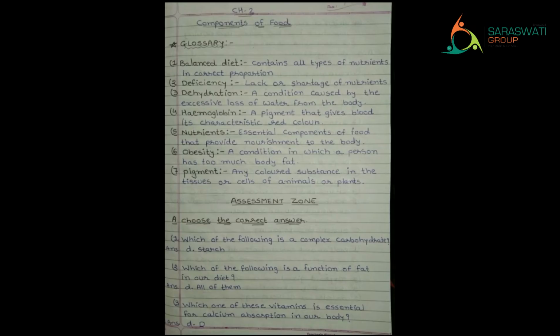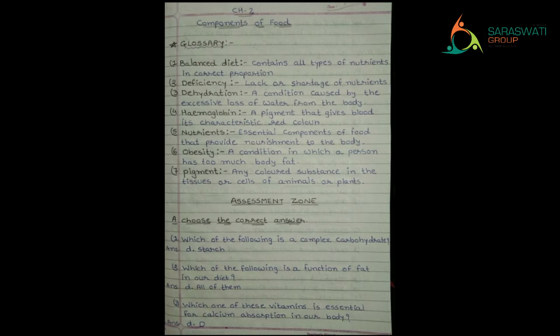Okay kids, as you know we have completed the explanation of the chapter. Now we are moving toward the classwork. In the classwork, after the hard words, you have to write the glossary portion. First you will write the glossary with its meaning, that means the particular word which has certain meanings. How many glossary words do you have? Total 7: balanced diet, deficiency, dehydration, hemoglobin, nutrients, obesity, and pigment. So first you will write this glossary with its meaning after the hard words.